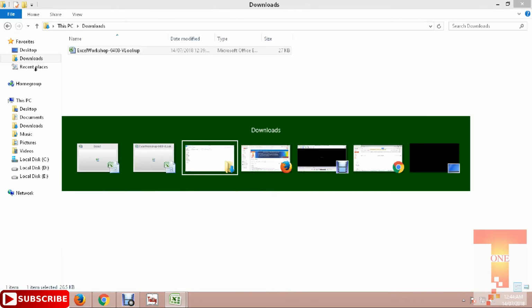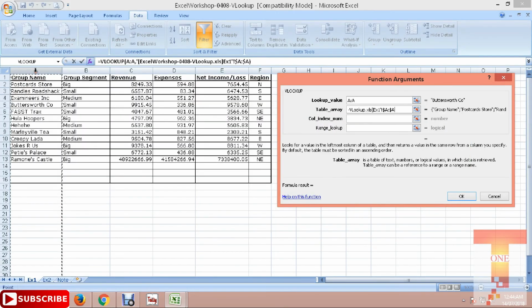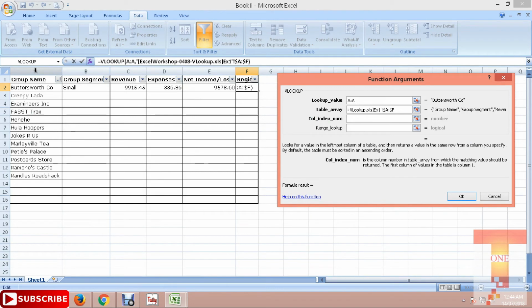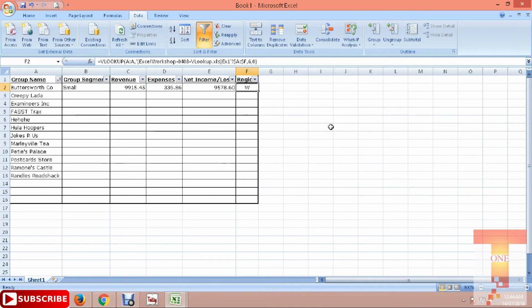So this is the last one that we just need to put, region. If you forgot how many rows, this is the way you can find it, A to F. So column 6 and 0. So all the formulas are here.